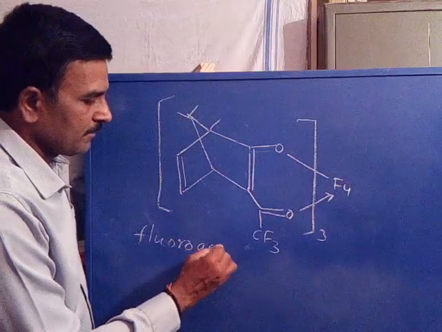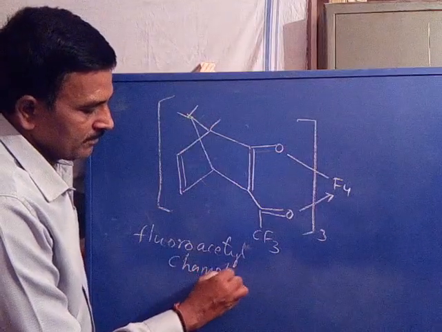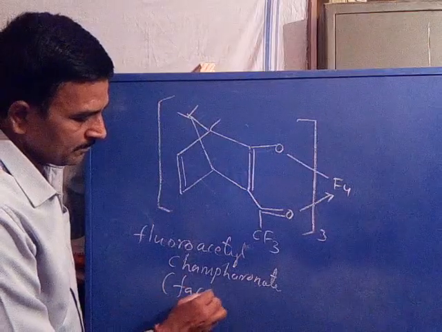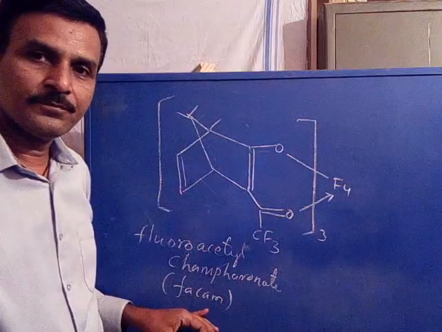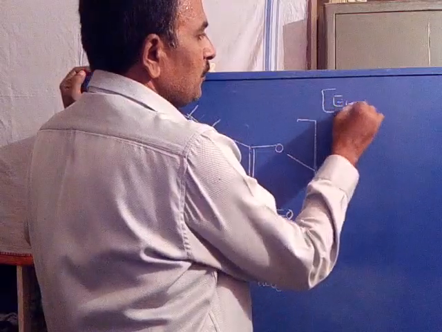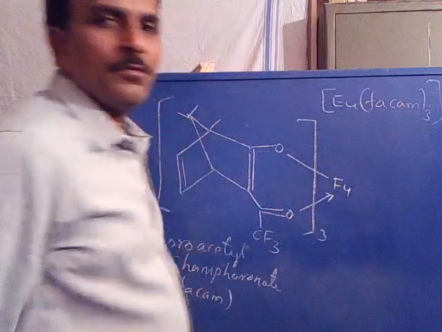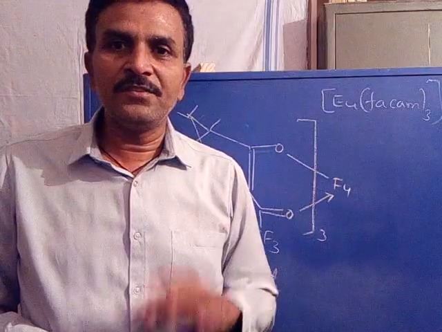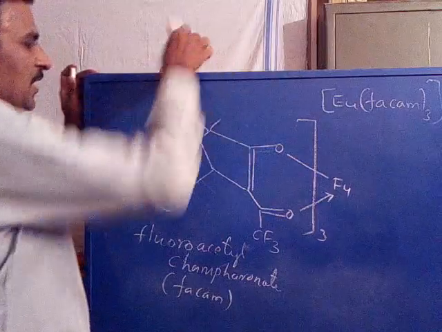Trifluoroacetyl camphorate, abbreviated as FACAM. What is FACAM? Fluoroacetyl camphor complex. So the complex is abbreviated as Eu-FACAM. So these are the generally used lanthanide shift reagents, that is, lanthanide complexes of beta diketonato for simplification.